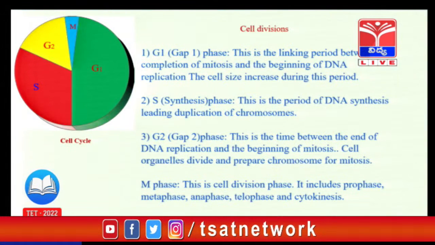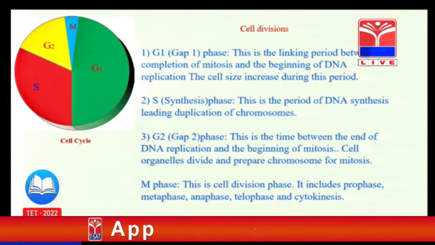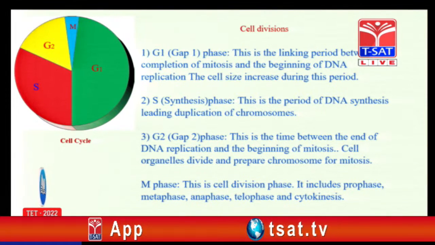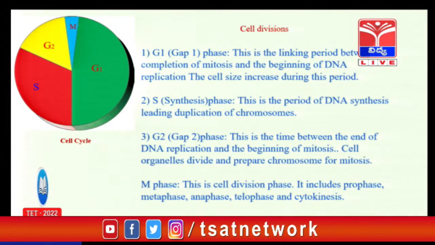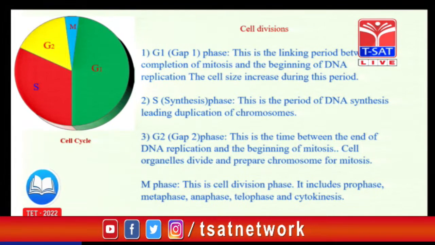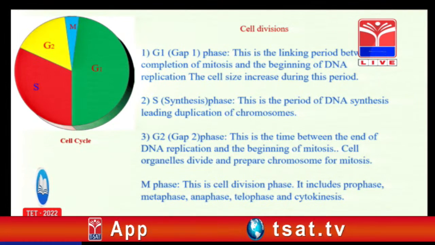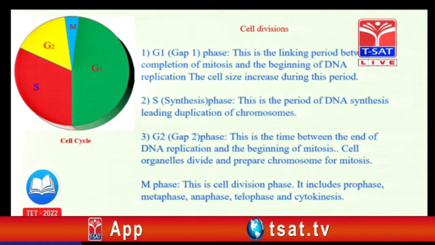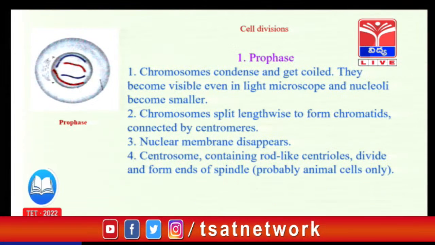Next, cell divisions. See here, the cell cycle is there. The major portions are G1, gap 1, G2, gap 2, the synthesis phase, and the M phase, which means the mitotic phase or division phase. In gap 1, the cell size and contents are increased. In the S phase, the synthesis phase, only DNA replication takes place, and in G2, the chromatids prepare chromosomes. And in the M phase, the mitosis or division phase, that is.